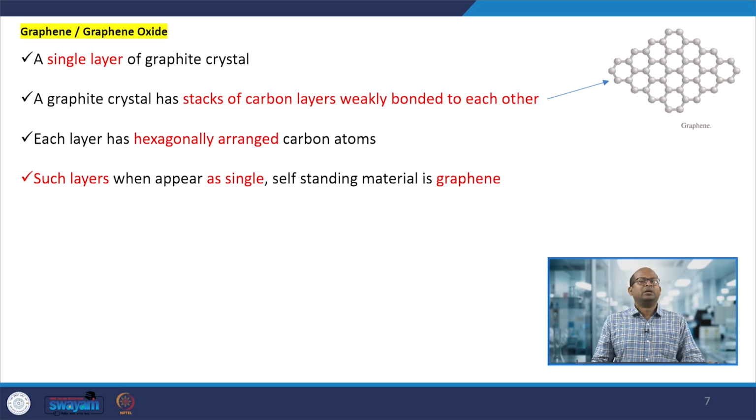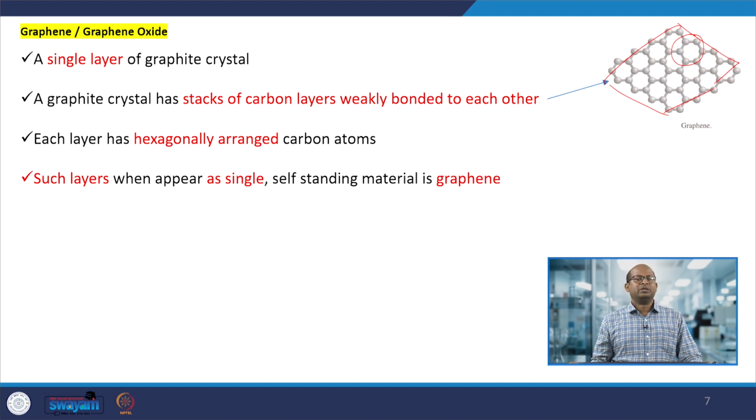Here graphene or graphene oxide is a 2 dimensional material. Graphene is a hexagonal arrangement of carbon atoms that forms a single layer of graphitic crystal.